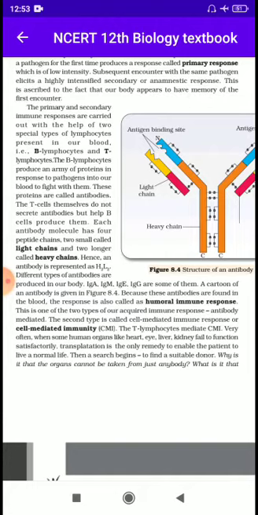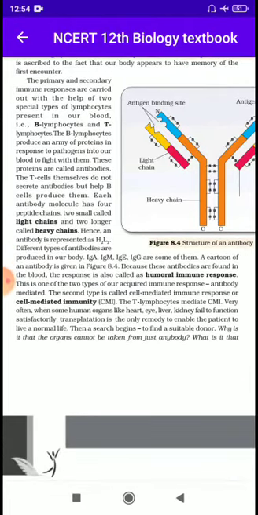The B lymphocytes produce an army of proteins called antibodies, which help in protection or response to the pathogens in our blood to fight with them. These proteins are called antibodies, but the T cells themselves do not secrete antibodies; they help the B cells